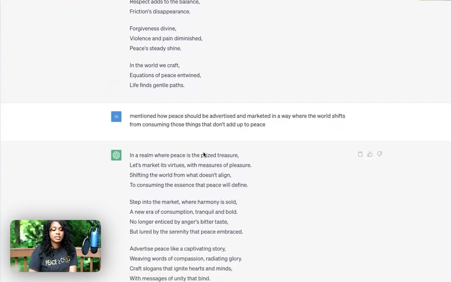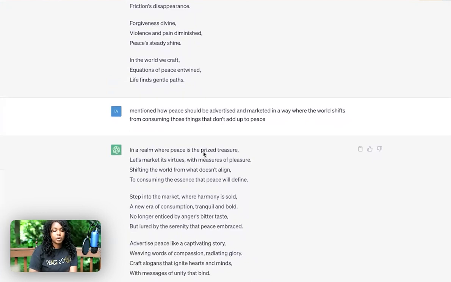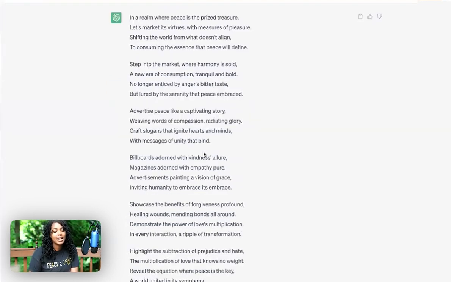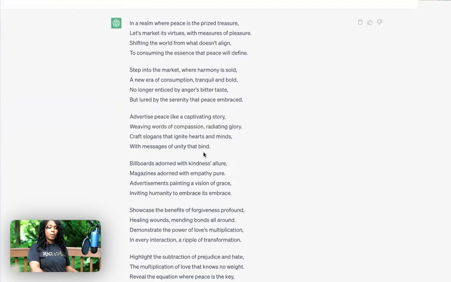So then I have this as a new prompt. I say, well, can you mention that peace should be advertised and marketed in a way where the world shifts from consuming those things that don't add up to peace? And then I got my final prize. So this is the poem that I'm going to use.